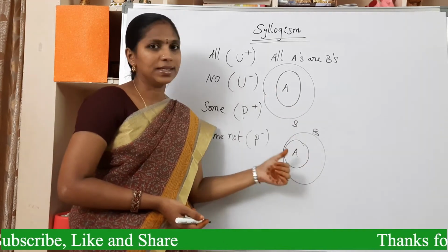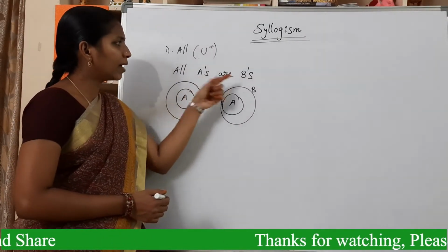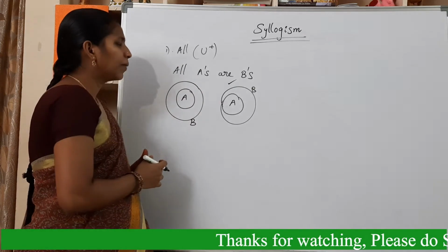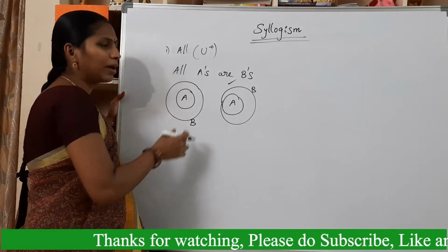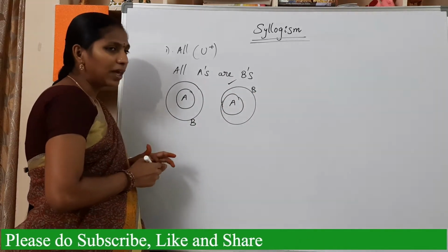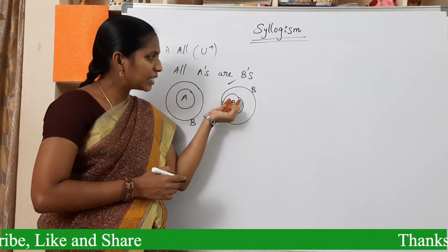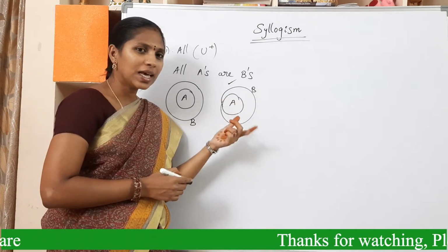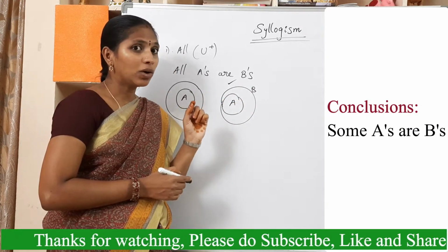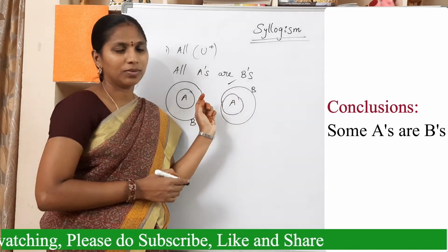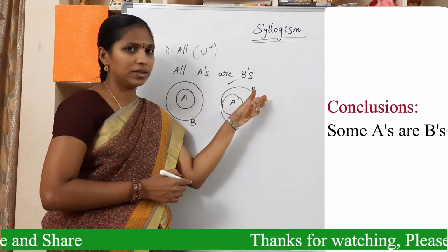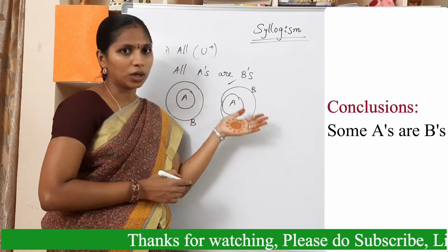All A's are B's is the statement. Use this Venn diagram instead of this. Now see what the conclusions are using this statement. See here, all A's are B's means some A's are B's, since each A is present inside of B. Then we can say some A's are B's. That is one conclusion. But not some A's are not B's. We can say only some A's are B's.